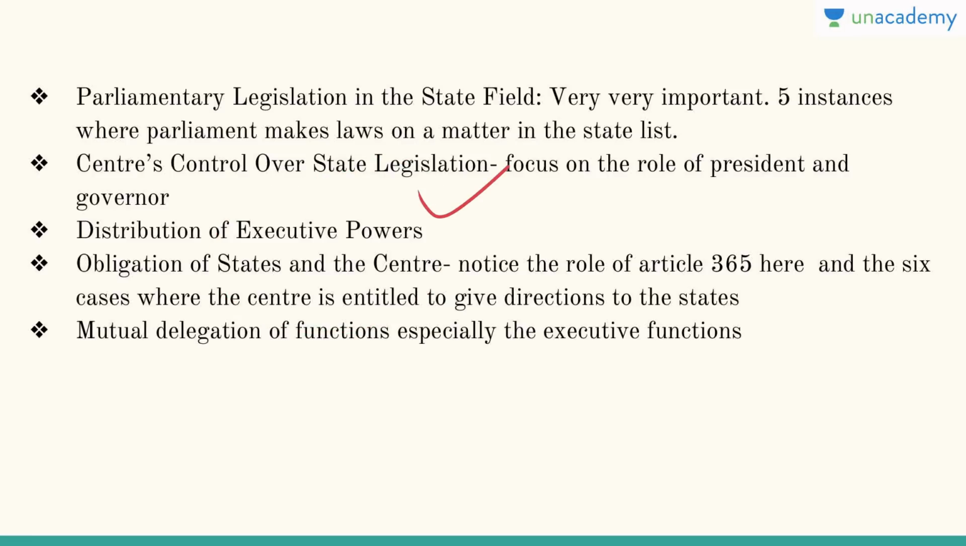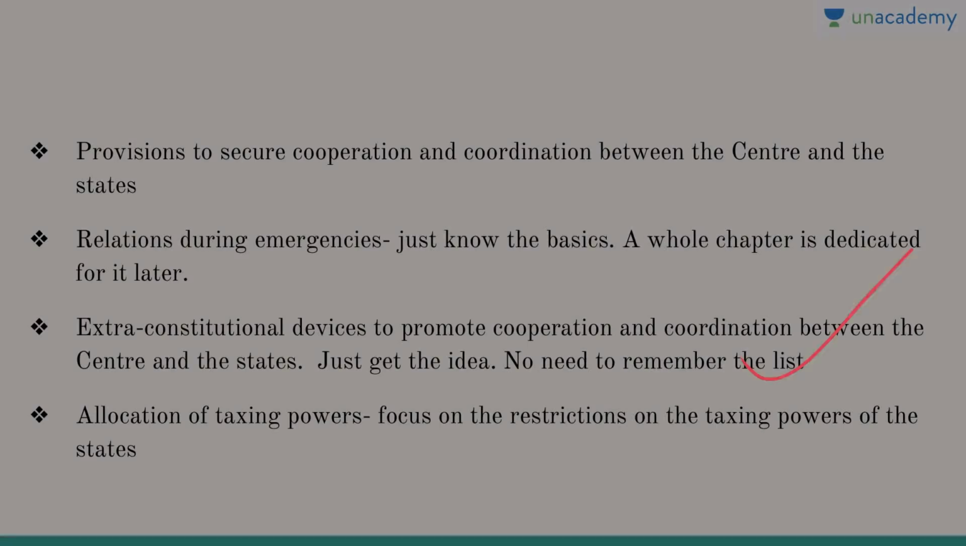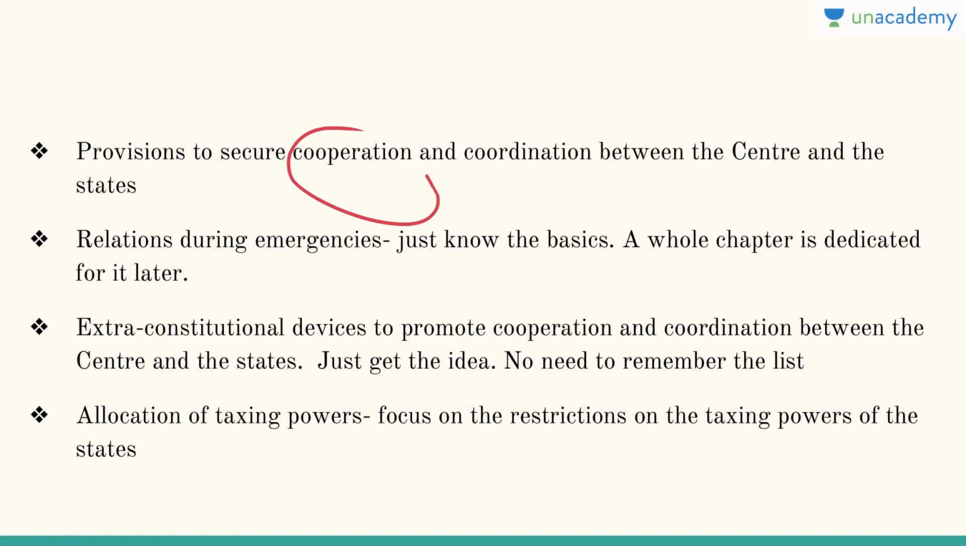So notice the role of Article 365 here, and the 6 cases where the Center is entitled to give directions to the states. This is the most important thing, by the way, just remember that. Mutual delegation of functions, especially the executive functions. Then provisions to secure cooperation and coordination between the Center and the states.